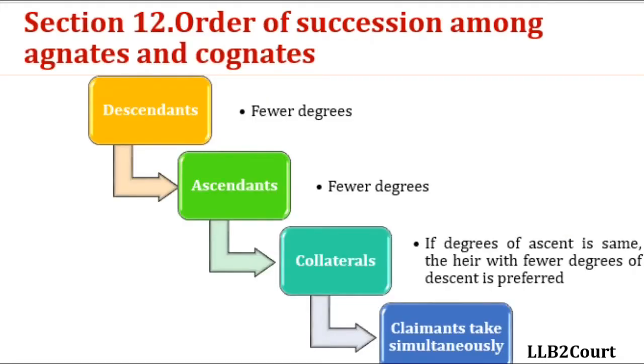Section 12 deals with the rules of priority among the agnates and cognates and the order of their succession. So among the agnates and cognates, descendants will be given the highest preference. Among the descendants, the fewer degrees of descendants will be given the highest preference. Similarly, ascendants will be given preference to collaterals, and the fewer degrees of ascendants will be taken into consideration. If both descendants and ascendants are not there, collaterals will come into the picture. If all the 3 categories are not there, then whoever claims can take the property simultaneously.